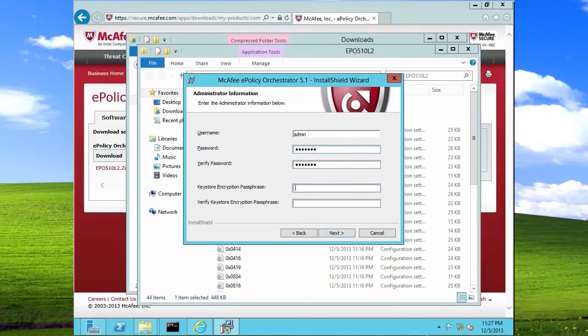Below the password, the next item you need to input is the key store encryption passphrase. This passphrase is used to restore an ePO server. This does disaster recovery procedures. Remember, you need to use at least 8 characters.